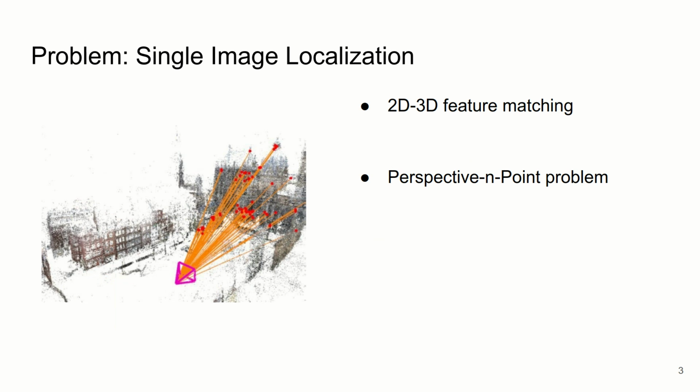The traditional approach for determining the camera pose from a single image involves computing 2D, 3D correspondences. That is to say, for some set of pixels in the image, we determine the corresponding 3D location in space that is captured by the pixel. Once these correspondences are established, a perspective-n-point algorithm is used to determine the camera pose that can observe the given points from the given pixels. The difficulty in this approach comes from how to generate a large set of accurate correspondences.